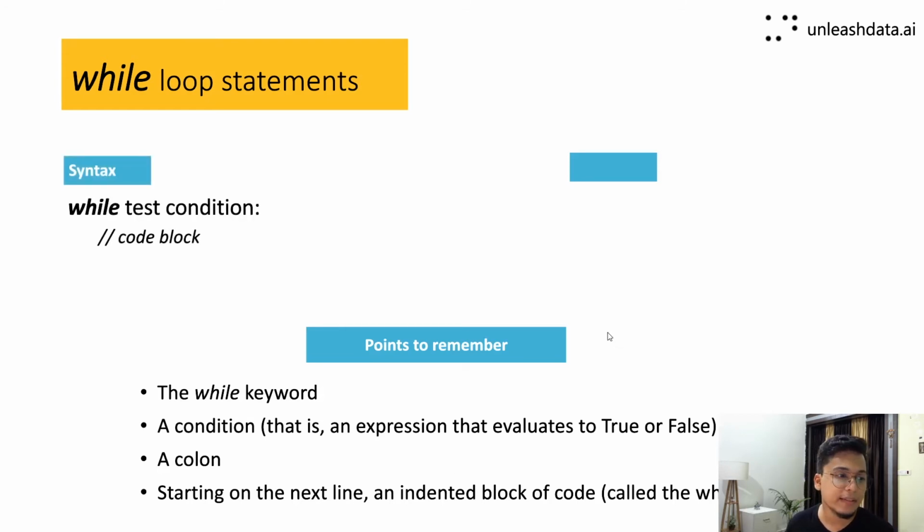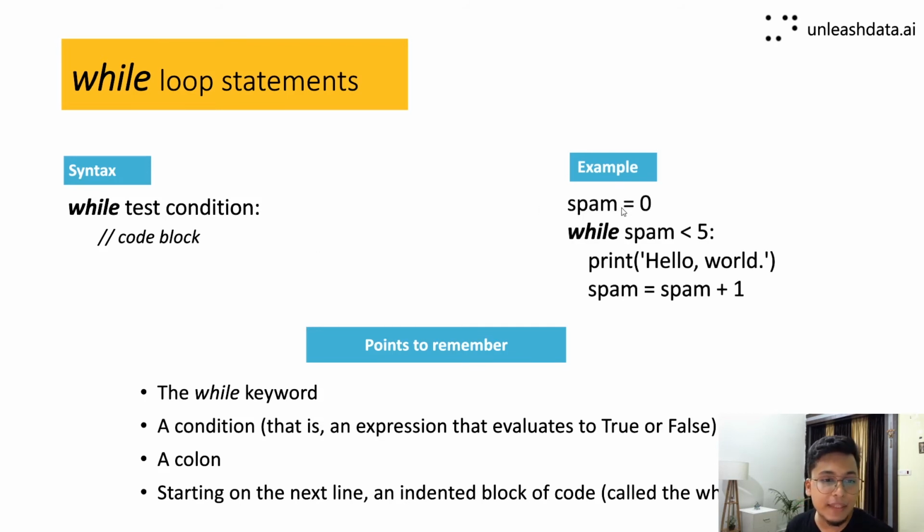Let us go ahead and look at the syntax. It is very similar to if. We write while, test condition, then code block. Remember, whatever you write inside this code block, if it is with while, it will keep on executing until a condition is reached where it is false. To look at the example, we have declared a variable called spam and assigned a value of 0, and then we check while spam is less than 5, which is true, right? Because the value of spam is 0, this test condition becomes true, and then over here this line will be executed.